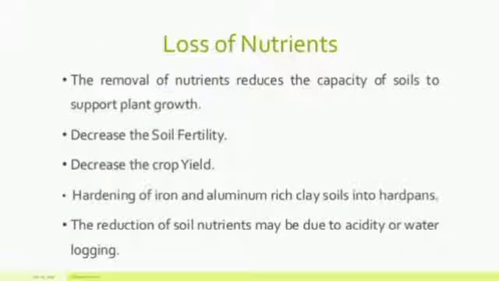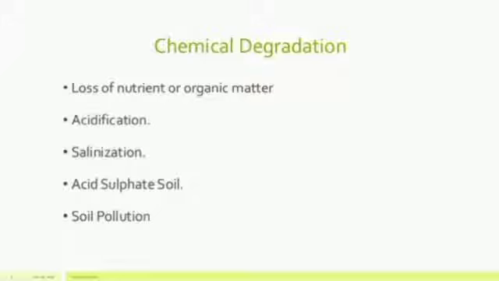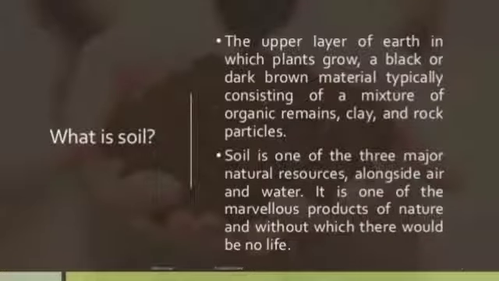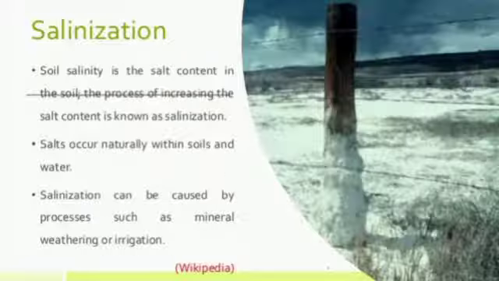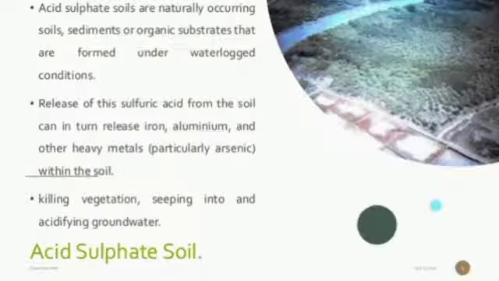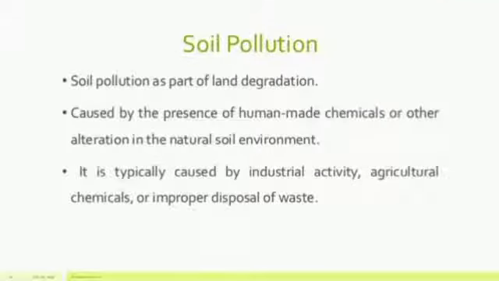After that, if we move towards the components of the soil, soil has at least 5 components in different proportions: inorganic components, organic components, water, air, and microorganisms. As far as the inorganic components are concerned, soil is formed by weathering of parent rocks, as you all know.